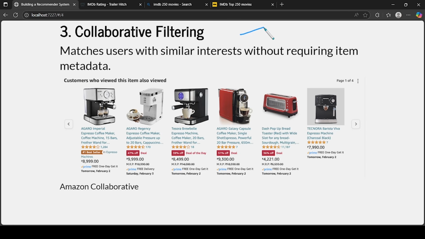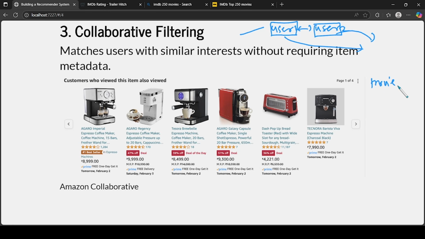One is you can match a user with a user. So let's say you can say that user 1 is very similar to user 2. Since they are both very similar, if user 2 watches a movie and rates it high, there is a possibility that user 1 might also like it, right? So that is the idea that we follow here. And similarly we can do it with movies also.